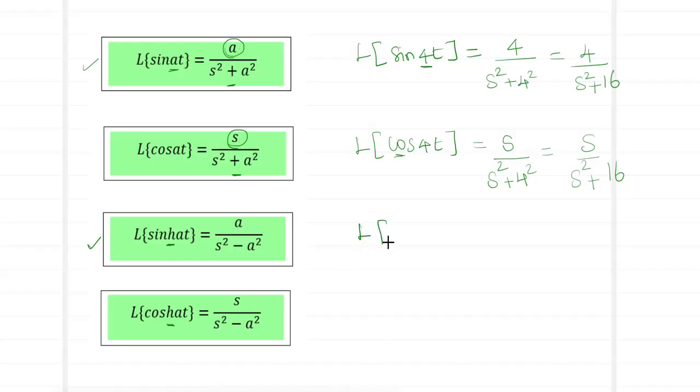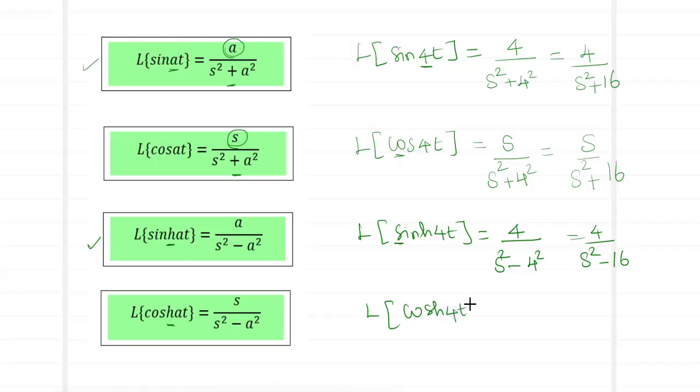So, can we find what is Laplace of sinh of 4t? So this will be equal to, when it is sine, you will not have s in your numerator, you will have a constant in the numerator. Keep this in mind. Okay, so it is s square minus 4 square. So it is 4 divided by s square minus 16. So what will be Laplace of cosh of 4t? If it is cos, you will have to have an s in the numerator with s square minus 4 square, which gives you s divided by s square minus 16.